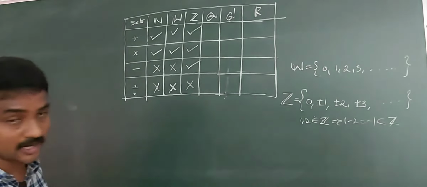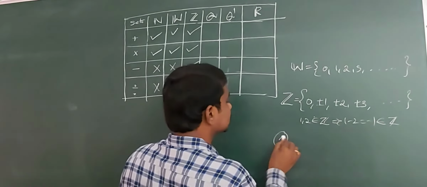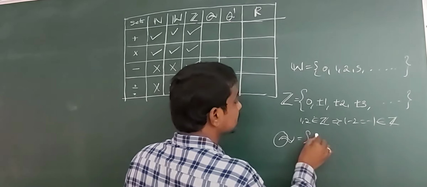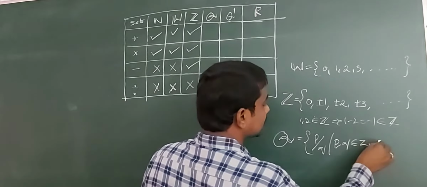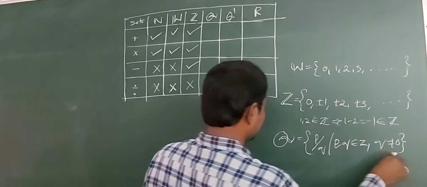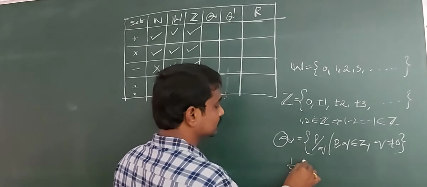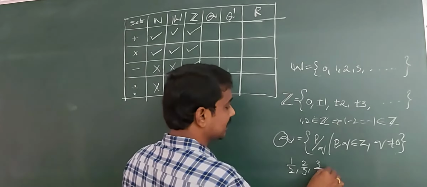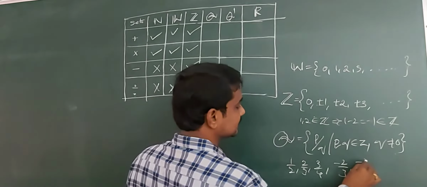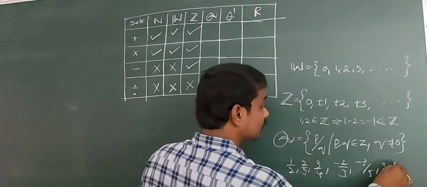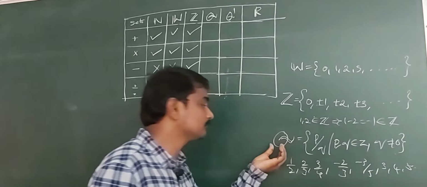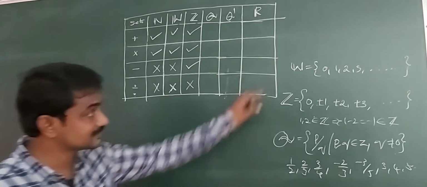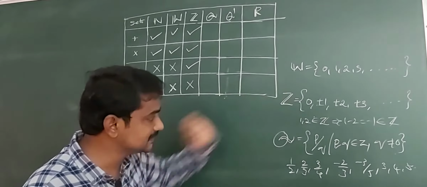Next, the set of all rational numbers. Rational numbers: Q is equal to the set p by q such that p, q belong to Z, q not equal to 0. That is 1 by 2, 2 by 3, 3 by 4, minus 2 by 3, minus 3 by 5, and 3, 4, 5, 6 and so on. These are all rational numbers. Rational numbers contain natural numbers, whole numbers, and integers also.